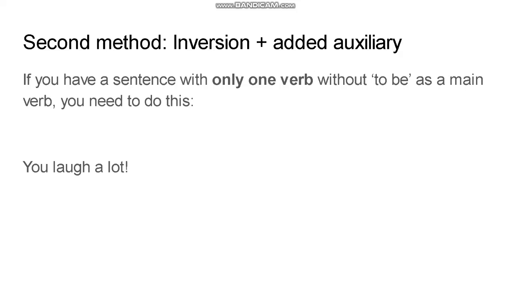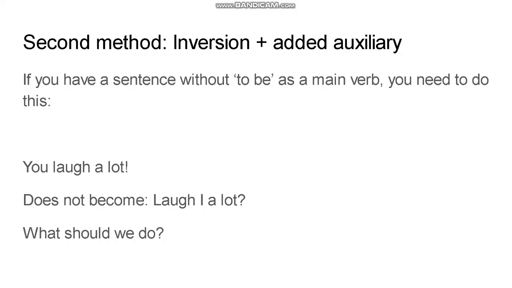And you do this if you have a sentence with only one verb that is not to be as your main verb. Suppose you have the sentence, you laugh a lot. Everybody knows that you cannot say laugh I a lot. That's not English. I hope you feel that. What should we do now? Well, basically what we need to do is invent some sort of an auxiliary verb.